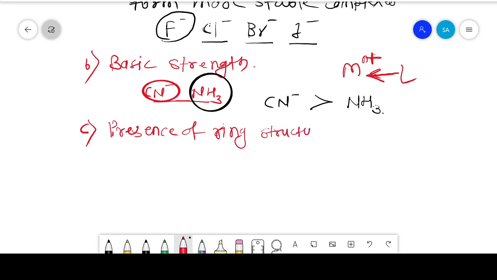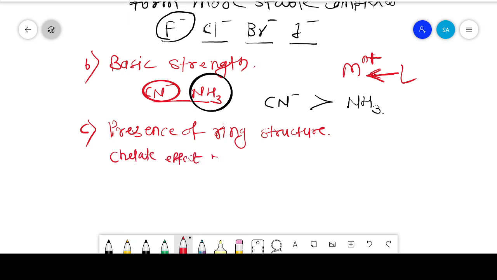Okay, so again, as we know, in previous years we studied the multidentate ligands or chelates. Multidentate ligands form more stable complexes as compared to a single ligand; the stability of the complexes increases, which is also called the chelate effect.